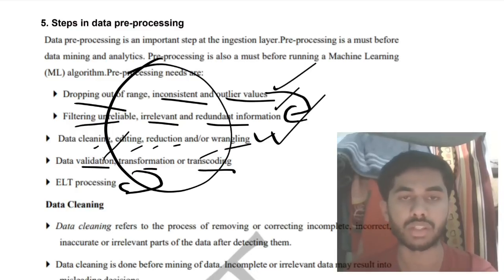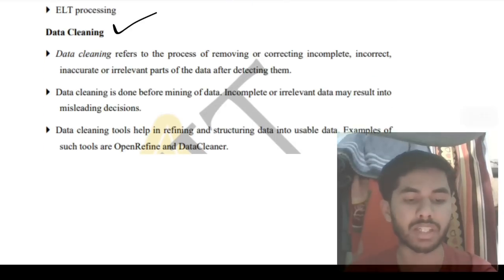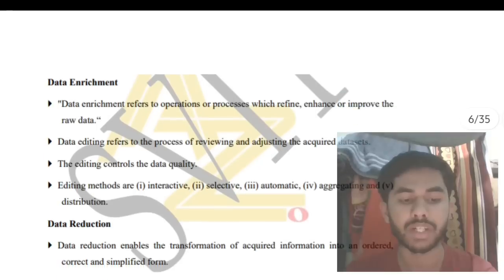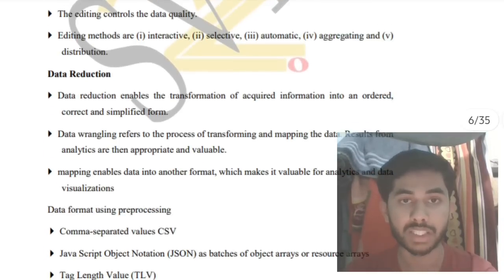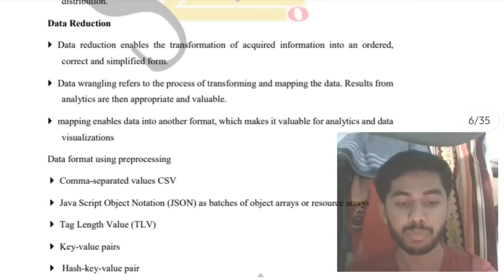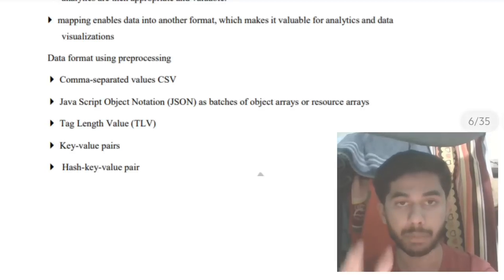That also you can write in different synonyms and fetch nice marks. And more information regarding that: what is cleaning, what is the enrichment of data, adding more relevant data in that and making it more accessible, reducing it and transforming it into the appropriate structures. The formats used are as follows, like CSV and JSON formats for the representation purpose. That is the first step in the pre-processing.